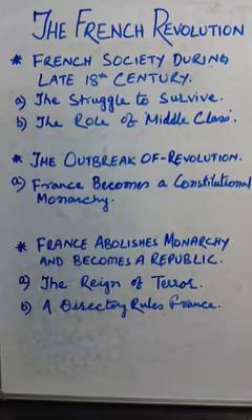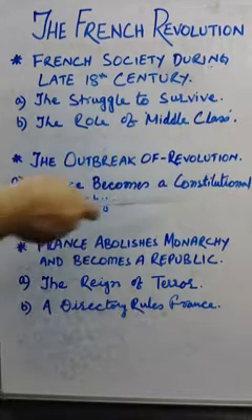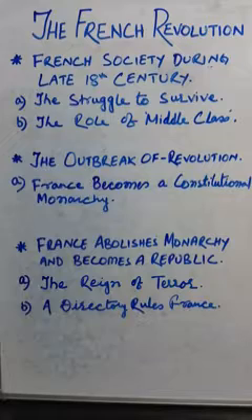In fact, the constitution began with this Declaration, and several rights such as right to life, freedom of speech, freedom of opinion, equality before law, and other basic rights were given to the people, and this was really nice. So this is how the outbreak of revolution, the second topic, happened, and how France became a constitutional monarchy. Okay, now we are going to discuss the third topic.